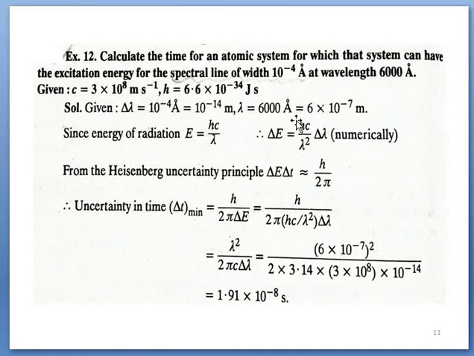In a similar manner, the value of delta E is found here, and by following the uncertainty principle, by direct substitution we can have delta t, which is in the order of 10^-8 second. So with the help of the uncertainty principle, this numerical problem is solved.